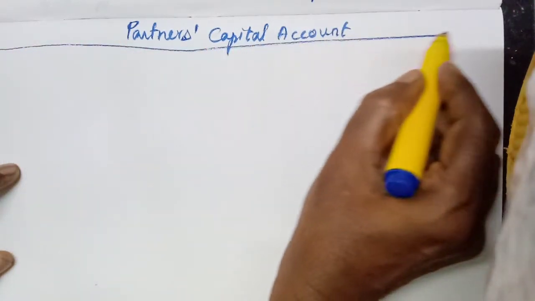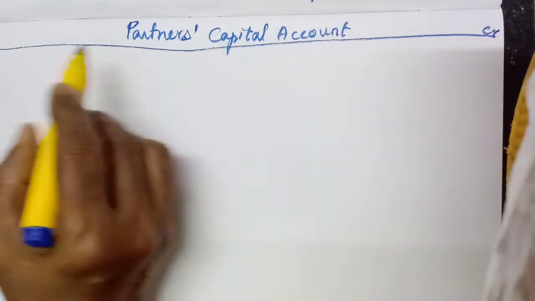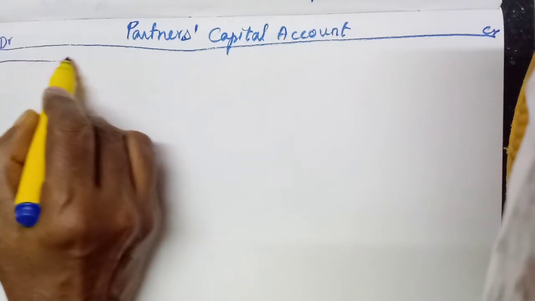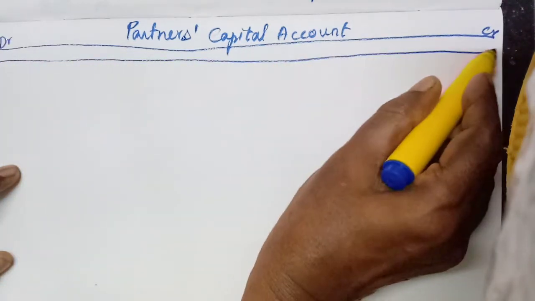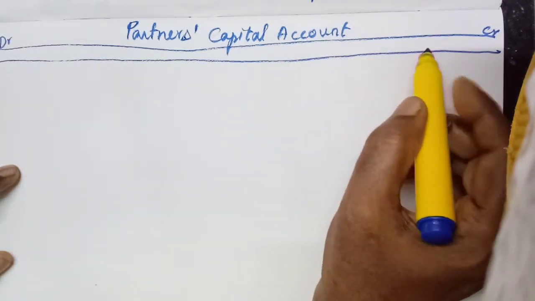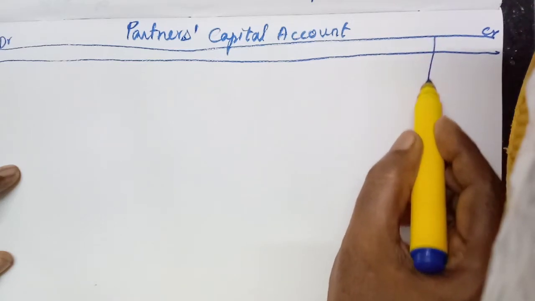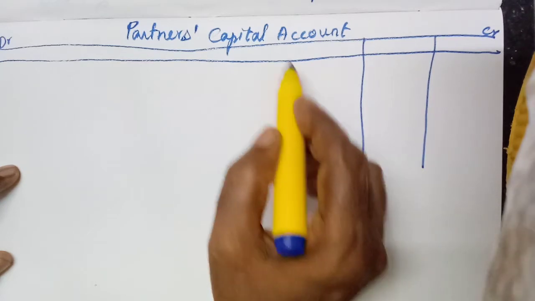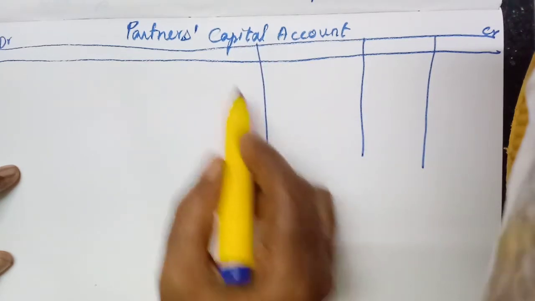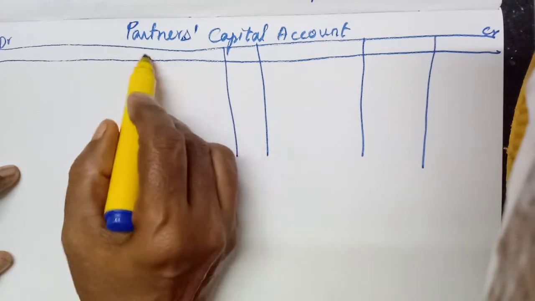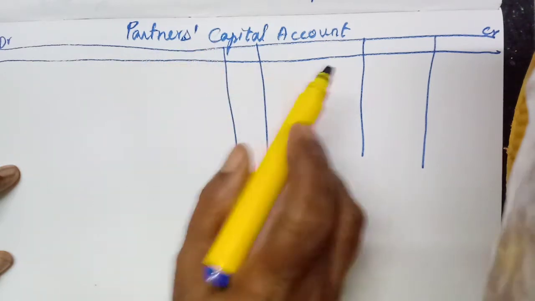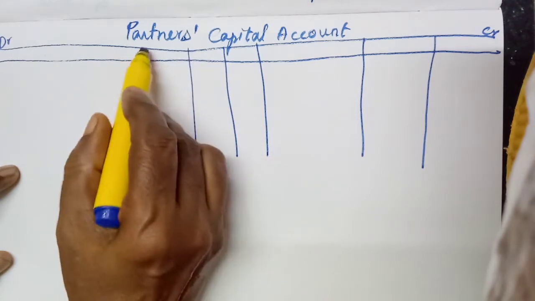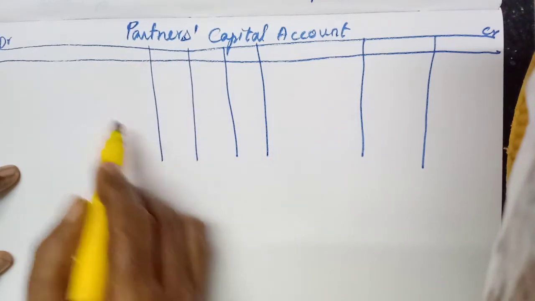Draw the line. First line, creditor, debtor. Then the particulars column. Then two partners, then particulars, date. Only half of the thing is completed. Now the amount columns, one for each of the two partners.